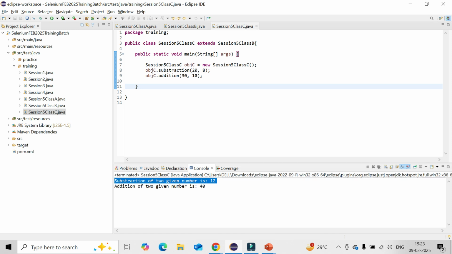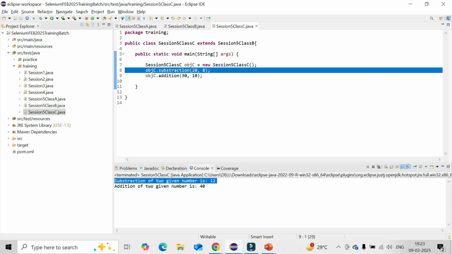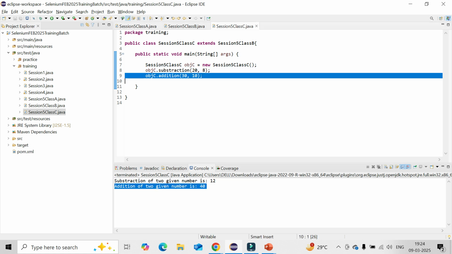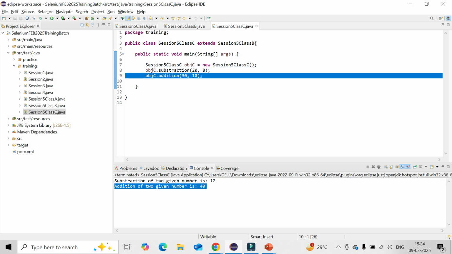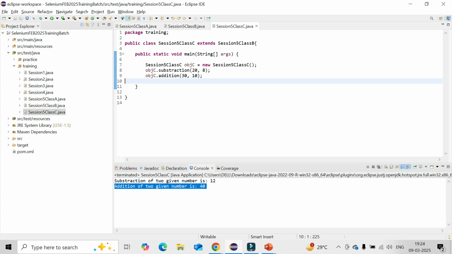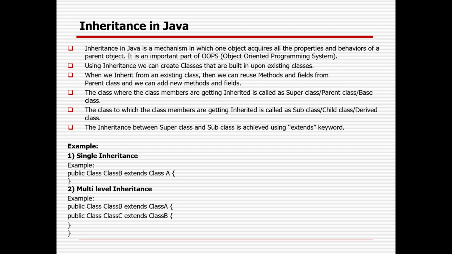Subtraction of two given numbers is 20 minus 8 equal to 12. Addition of two given numbers is 30 plus 10 equal to 40. So this is coming from the parent class, and this is coming from the grandparent class here. So that is the way I can establish the relationship between parent, child and grandparent through inheritance.